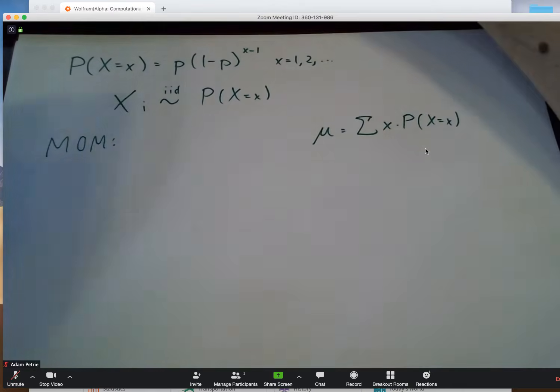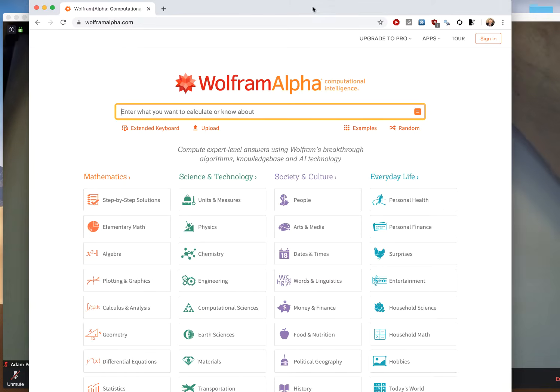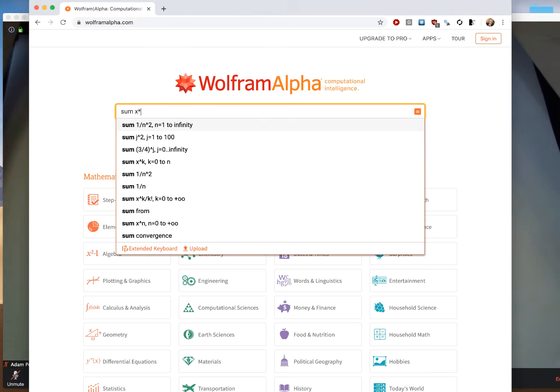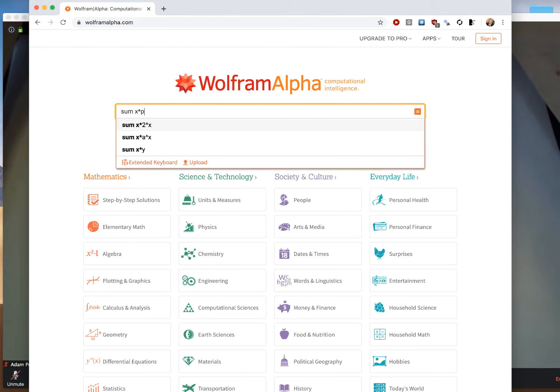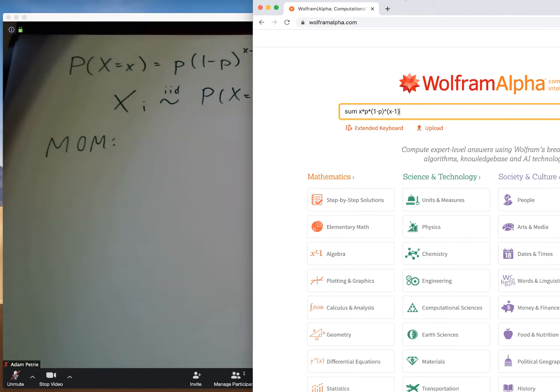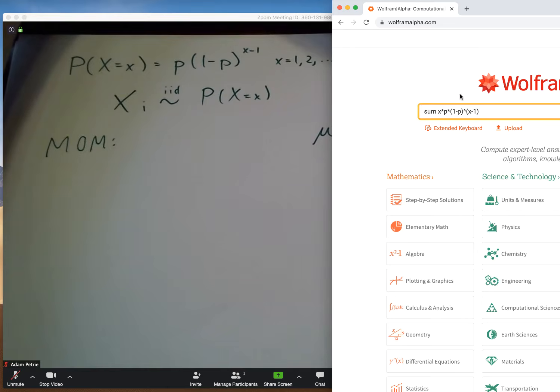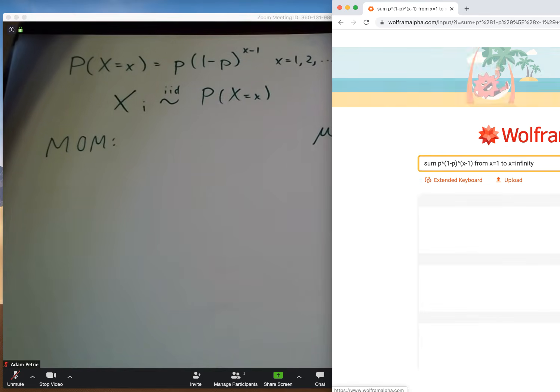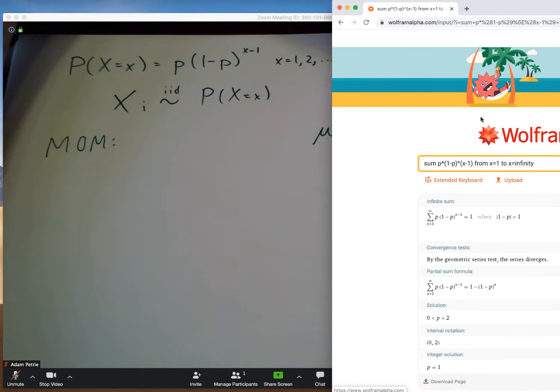So, Wolfram Alpha, what does the expected value work out to be in this case? Well, we can ask for the sum of x times, and then inputting our formula, p times (1 minus p) raised to the x minus 1. It might be helpful to see both of these things at once. So that's our formula for the expected value. Now, I usually like ensuring that I haven't made any typos by ensuring that this sums to 1. And so let's have Wolfram Alpha plug in the values of x of 1, 2, 3, 4, all the way up to infinity. And indeed, it's a valid PMF. Those probabilities sum to 1.